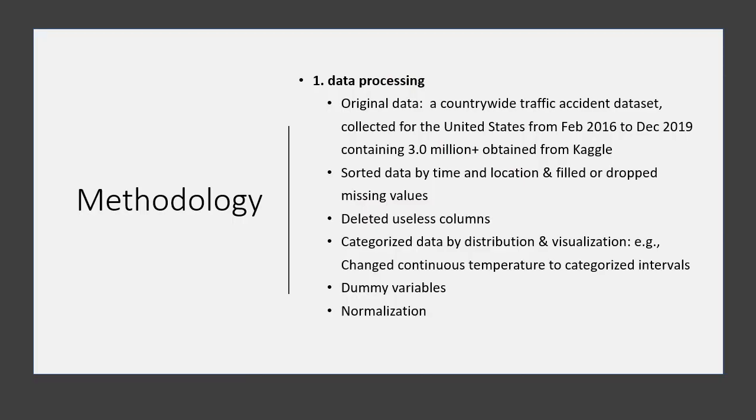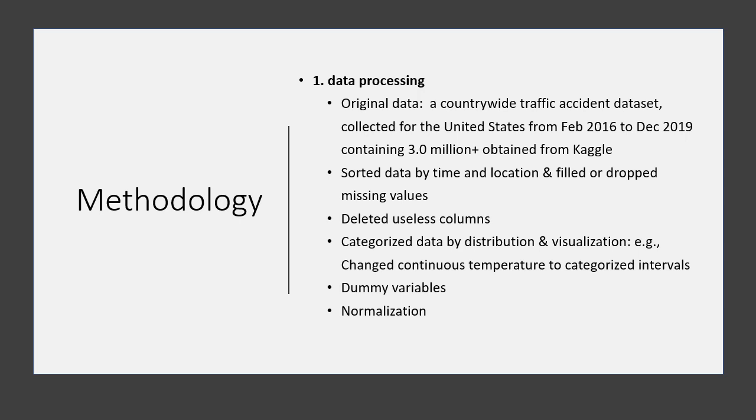To analyze the data, we first clean the dirty dataset. The original dataset contains more than 3 million records, and we first randomly sample 200,000 records for easier computation. We drop the columns with too many missing values or meaningless information. Then we sort the data by time and location to make sure the data next to each other are related, so that we can fill them out by the previous values.